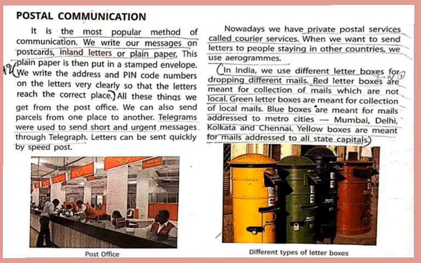In India, we use different letter boxes for dropping different mail. As you can see in the picture or image, red letter boxes are meant for collection of mail which is not local. What are red boxes used for? The collection of mail which is not local. Green letter boxes are meant for collection of local mail. Blue boxes are meant for mails addressed to metro cities like Mumbai, Delhi, Kolkata and Chennai. Yellow boxes are meant for mails addressed to all state capitals.